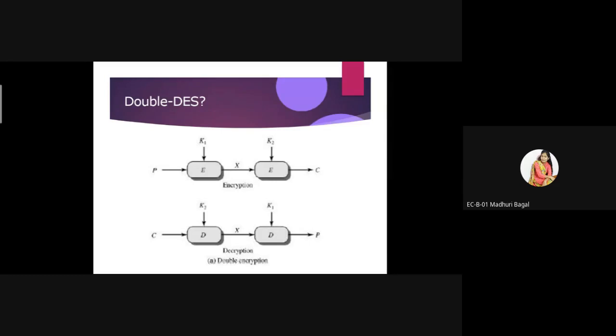Basically, it is called double DES because in this case, instead of one key, we use two keys at a time. There are two keys, that's why it is called double DES. It can be used for encryption as well as decryption. If we use the two keys for encryption, similarly we use the two keys for decryption.